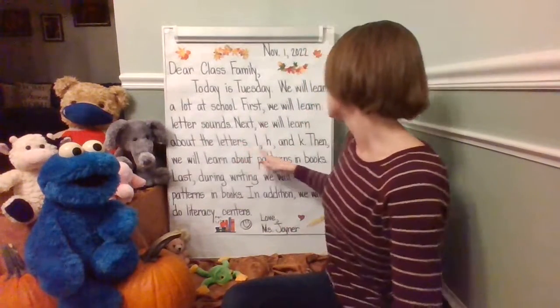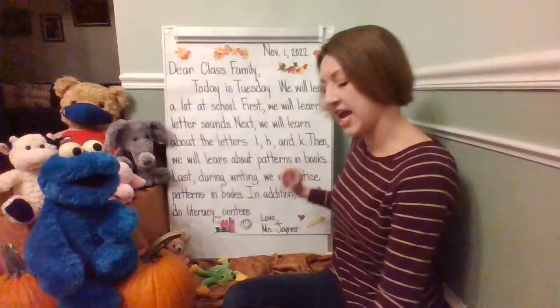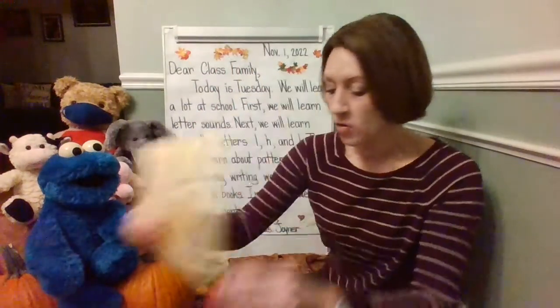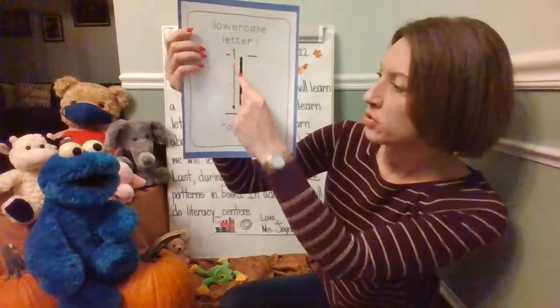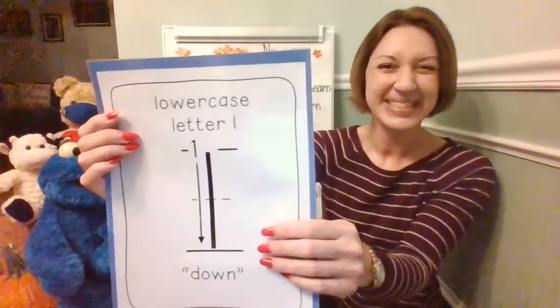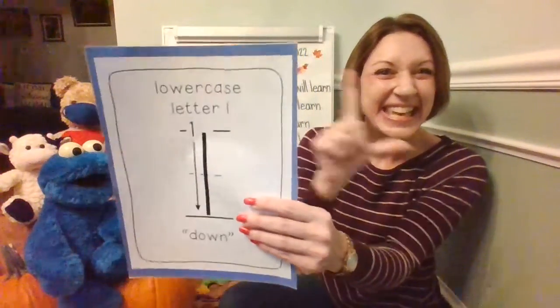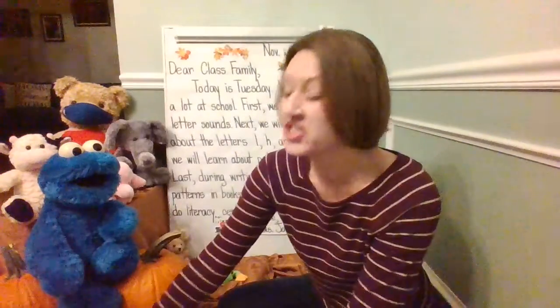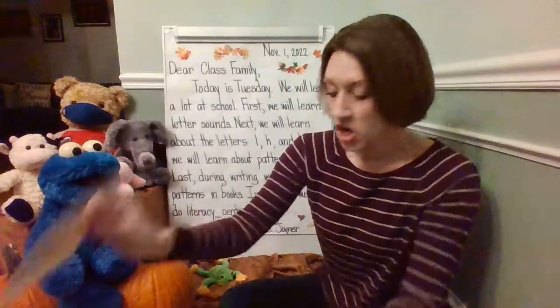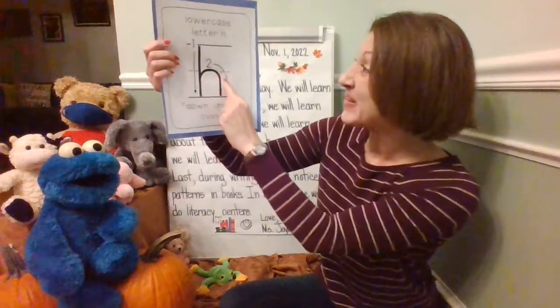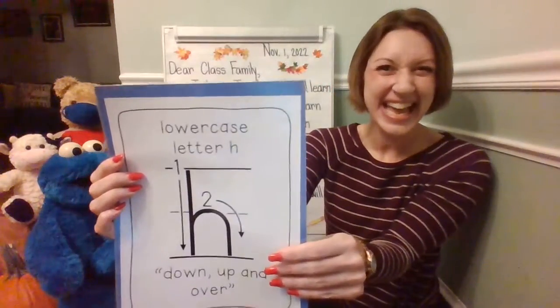Next, we will learn about the letters L, H, and K. So we're going to do L, lamp, L. Remember, when you make an L, you're going to start at the top and pull straight down. So make a lowercase letter L like L, lamp, L. In addition to that, we're going to do H, hat, huh. When we make an H, you're going to go down, up, and over for H, hat, huh.